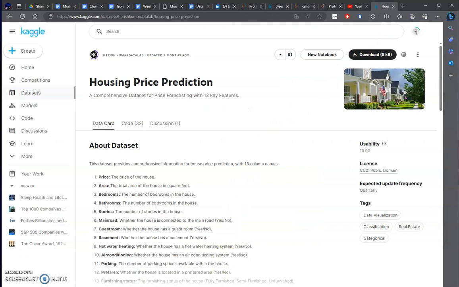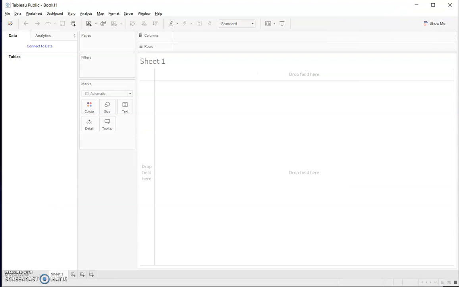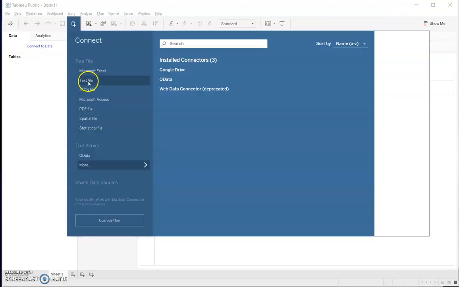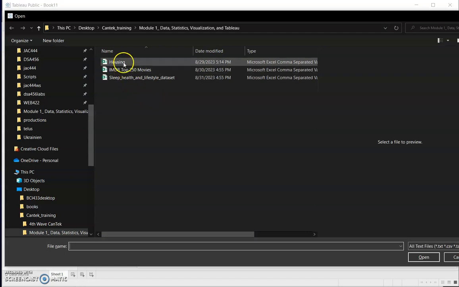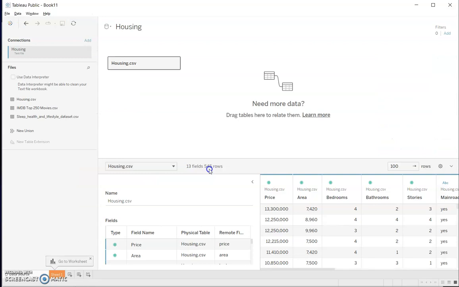Let's do this. So first, I'm going to open a new book because, as you can see in previous videos, my desktop is such a mess. So I'm going to start a new book. Okay, book 11. Okay, let's do it. I just said text file, so you can use text file. It doesn't necessarily work. It just works this time. Maybe next time it doesn't work. I cannot know.